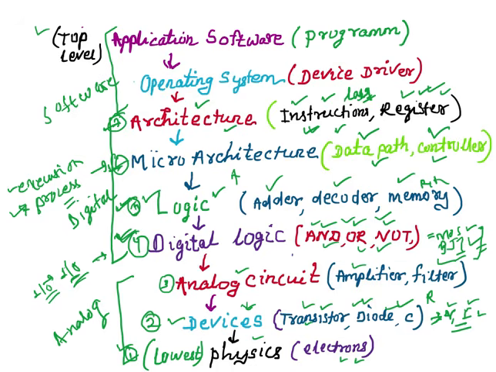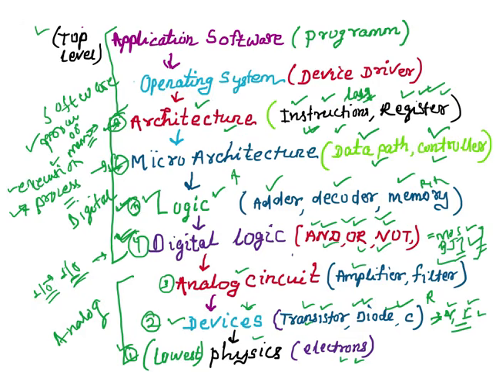And how is this architecture part implemented? What is there in this architecture part? It is mostly implemented by components like the processor or memory. Mostly these two things at this architecture part, either processor or memory.